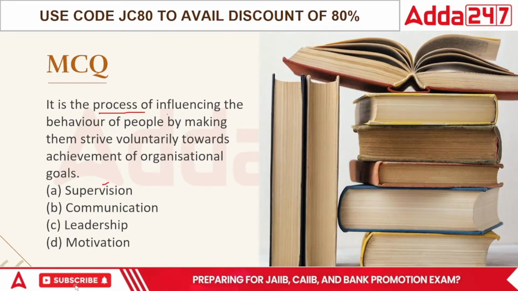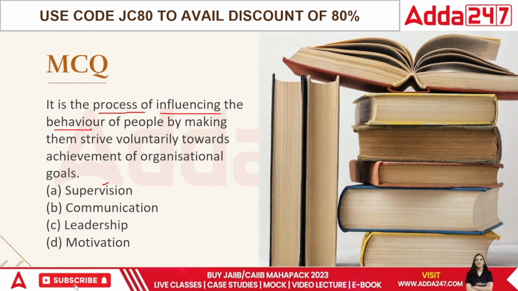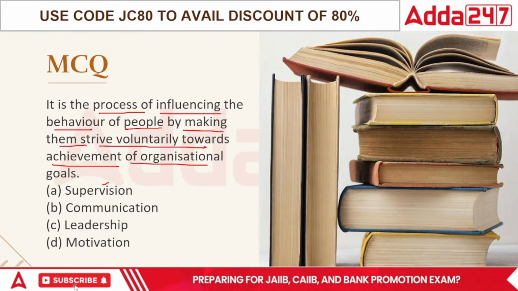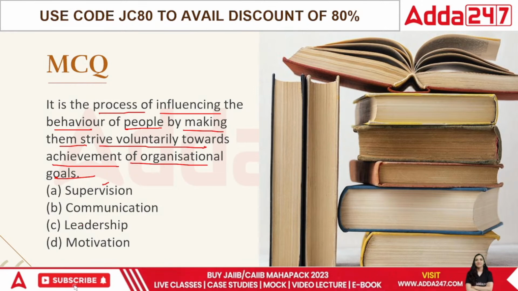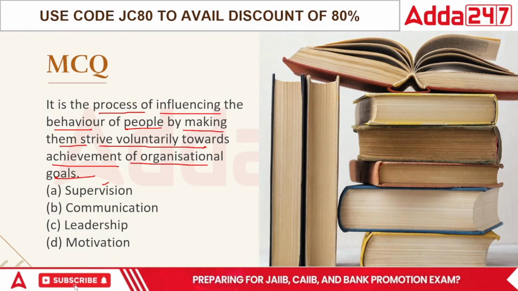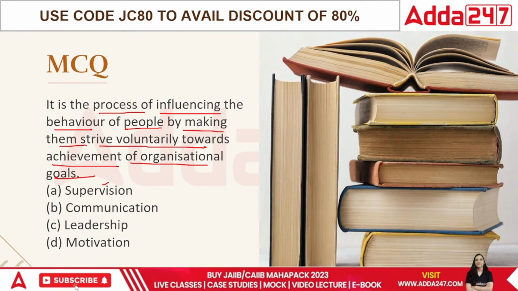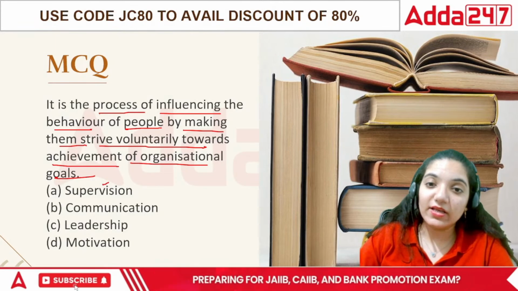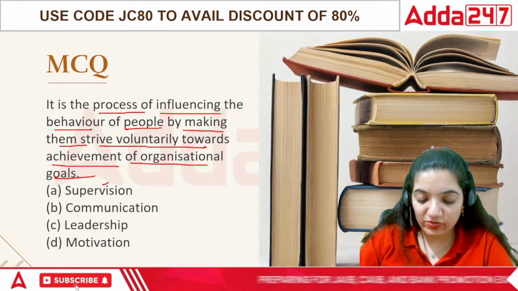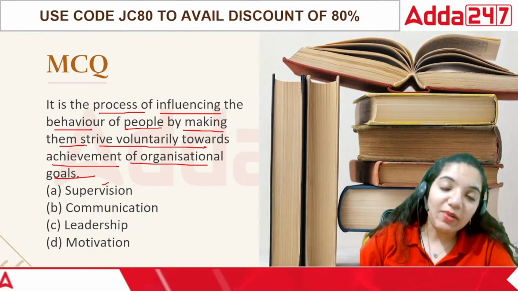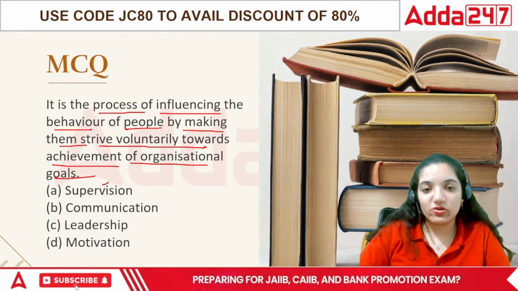It is the process of influencing the behavior of people by making them strive voluntarily towards the achievement of the organization goals. You are making people feel that they should strive towards the goal. See, nobody wants to work on their own. You will influence them. You will have to tell them that if you achieve the goal of the organization now, you will get an increment. If you achieve the organization goals, you will also grow on your own. So technically, through all these points, we are not going to say that the particular person will grow further only. The organization and the person both will grow further. That is the power in terms of the topic that we are talking about, right?